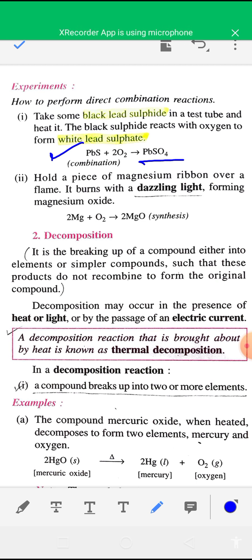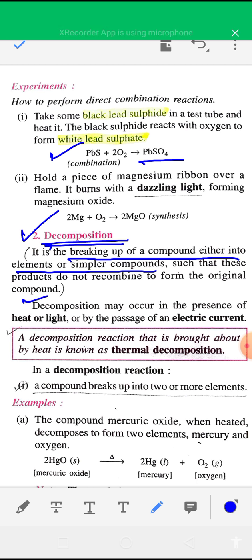So the second type of reaction is decomposition reaction. Decomposition reaction is just the opposite of combination reaction. In decomposition reaction, there is breaking up of a compound either into elements or simpler compounds. A single compound decomposes to give two or more simpler elements or compounds. Decomposition reaction may be carried out in presence of light, heat, or electric current.